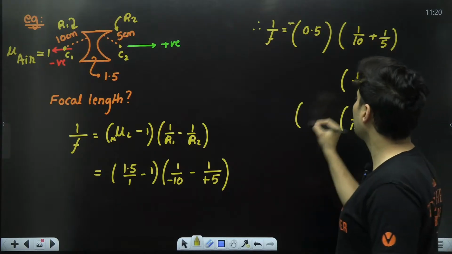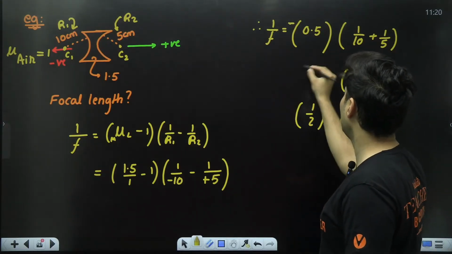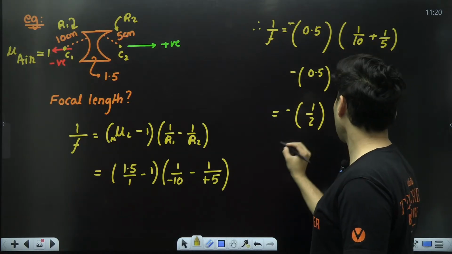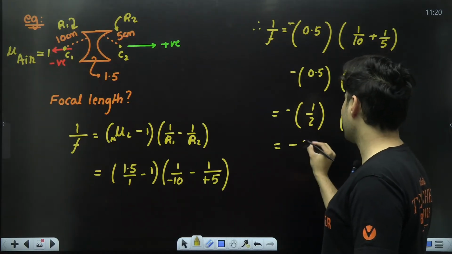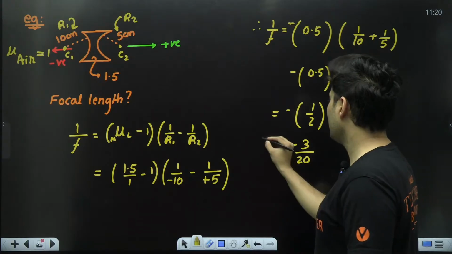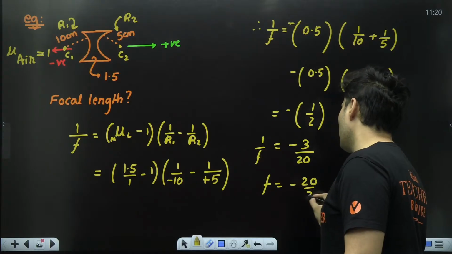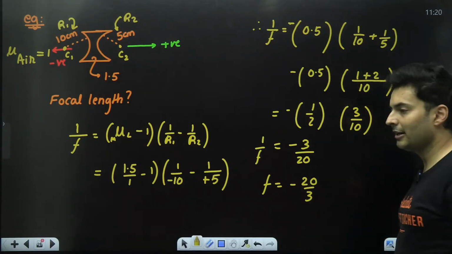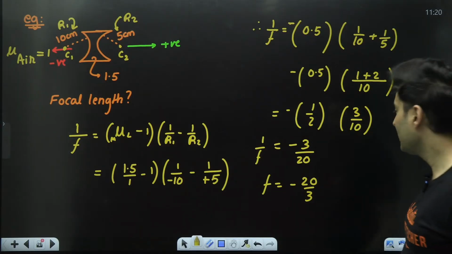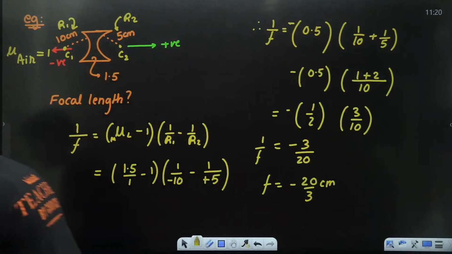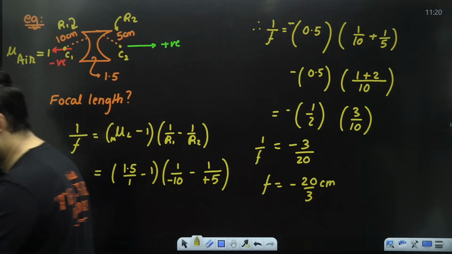3 by 10 over here. 0.5 is nothing but half. So this will just become minus 3 by 20, that is 1 by f. So the focal length is negative 20 by 3. Focal length is negative 20 by 3 centimeters. That is the answer. Everybody understood? Is this absolutely clear? Yes, that's how the sign convention is.